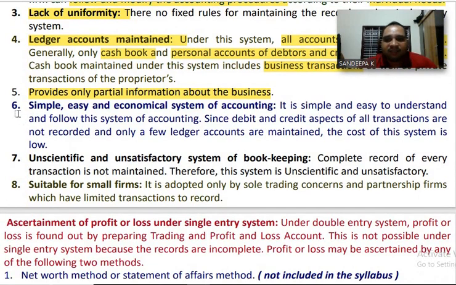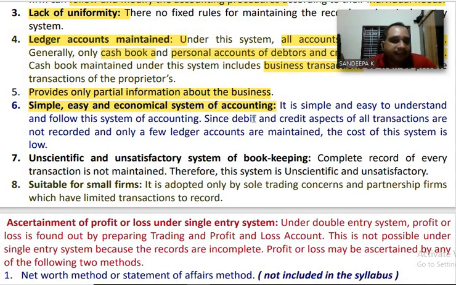Next one, number 6. Simple, easy and economical system of accounting. It is simple and easy to understand and follow this system of accounting. Anybody can understand the concept. Anybody can understand and enter transactions in books of account under single entry system.